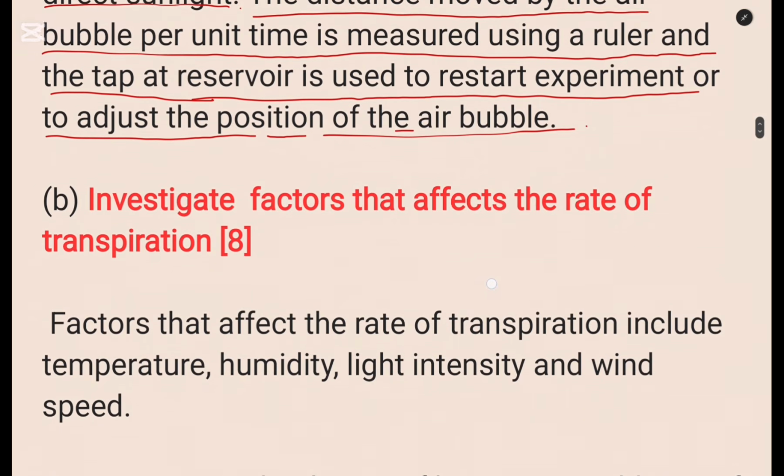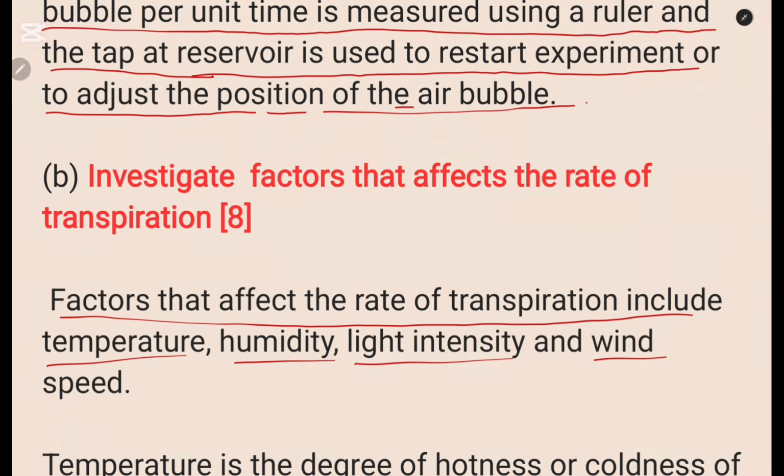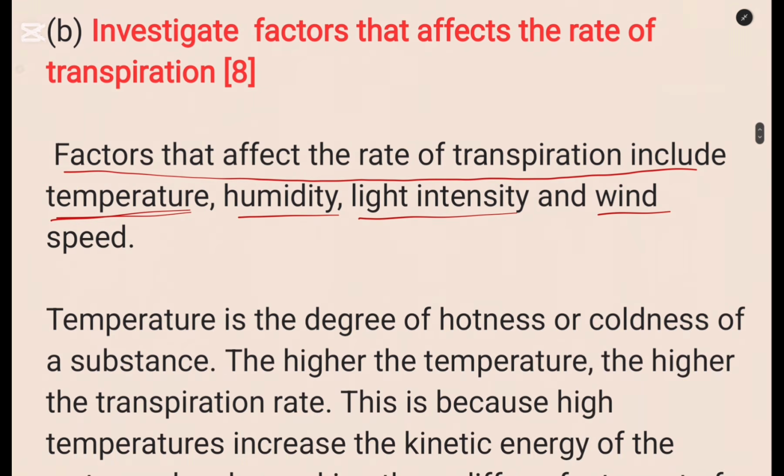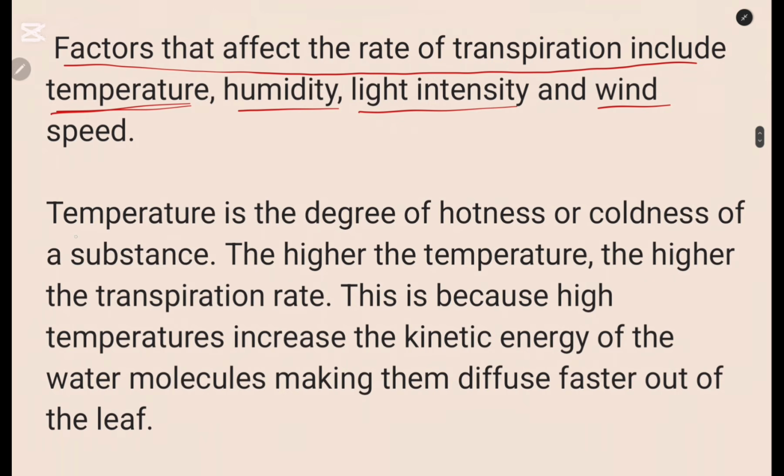Then B of question 2 was: investigate the factors that affect the rate of transpiration. So you write: factors that affect the rate of transpiration include humidity, light intensity, wind speed, and temperature. So you have about 4 factors there. Then you start explaining them one by one, each in one paragraph. So let us start with temperature.